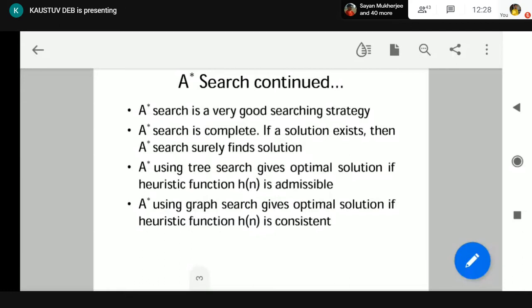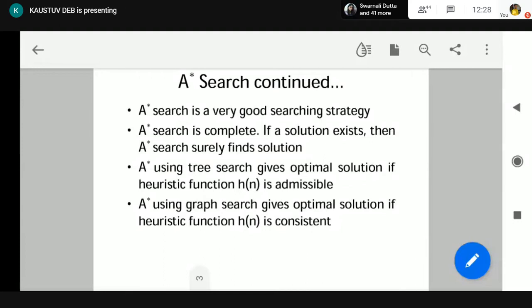Otherwise, if the path cost is 0, then obviously the Fn value will give us 0, and we are always going to expand that node, which will be looping. From a node we expand the node having the smallest Fn value. So if Fn is 0, we always expand that node, and we cannot make further progress from that node. That means we will loop into that node. So we should ensure that the path cost is not 0, rather it is at least a positive constant epsilon. If that is ensured, then we can say A star search, like uniform cost search, ensures completeness.